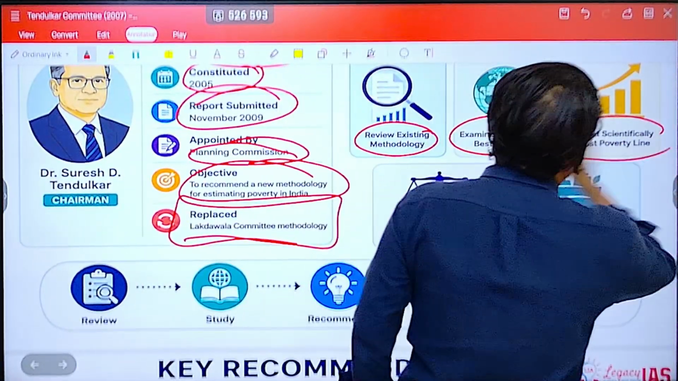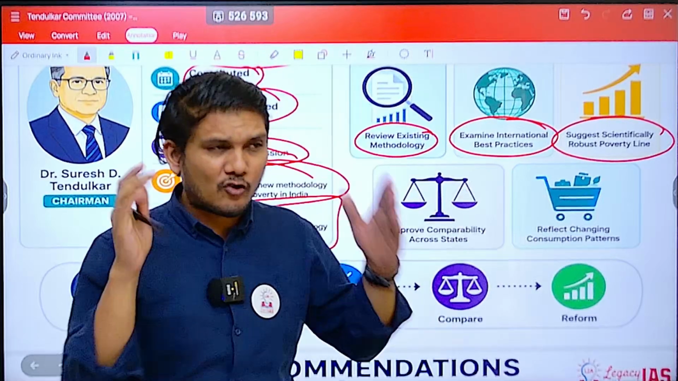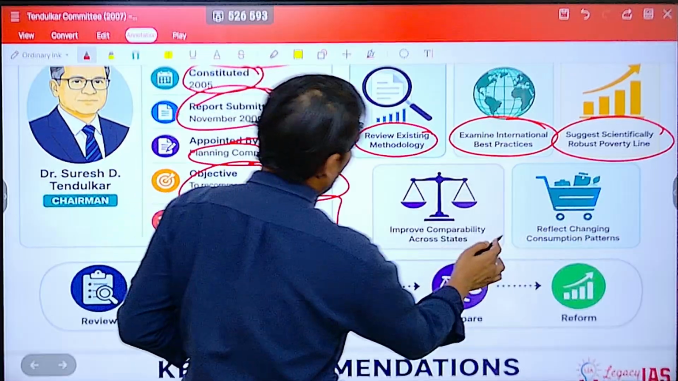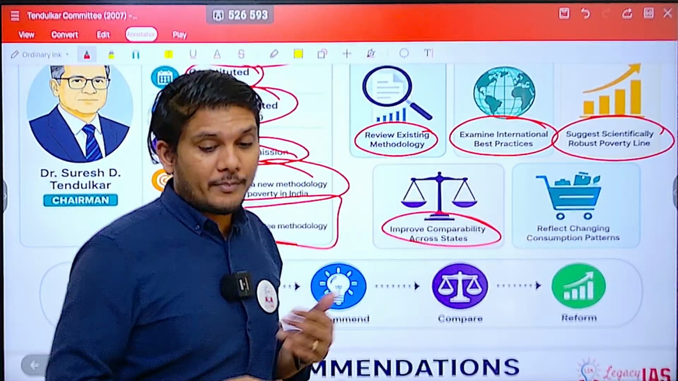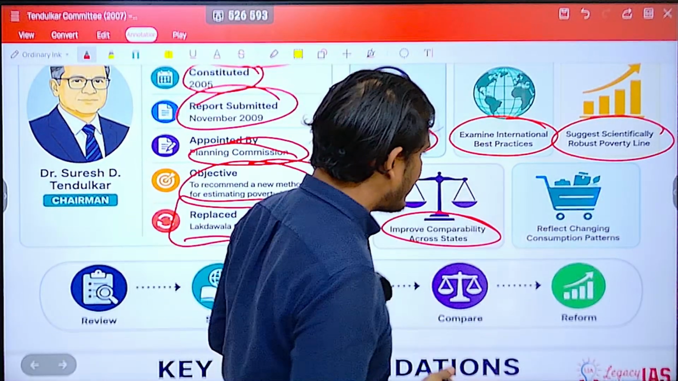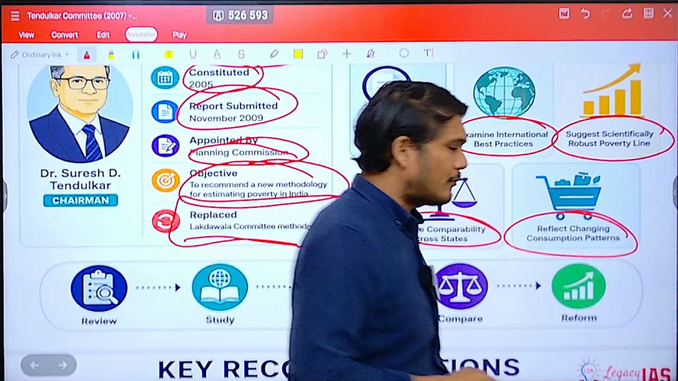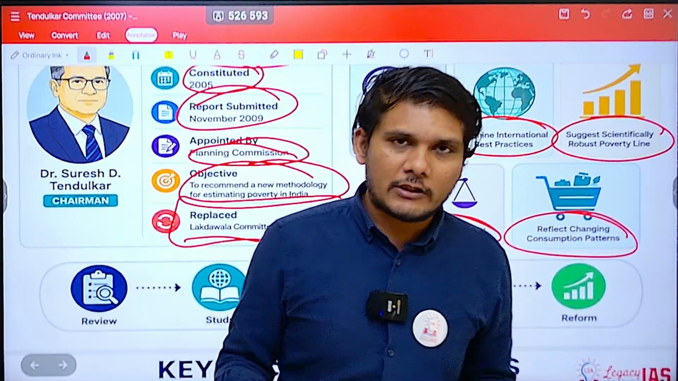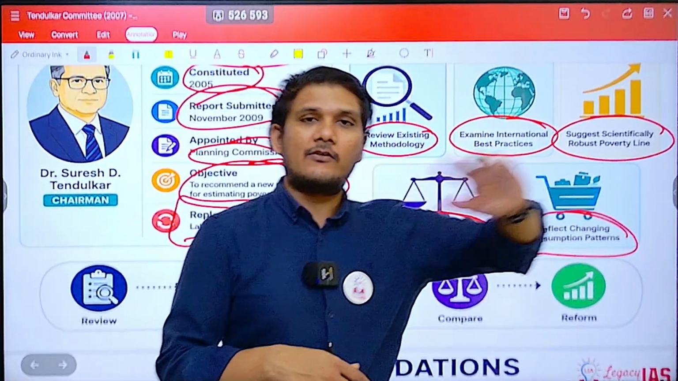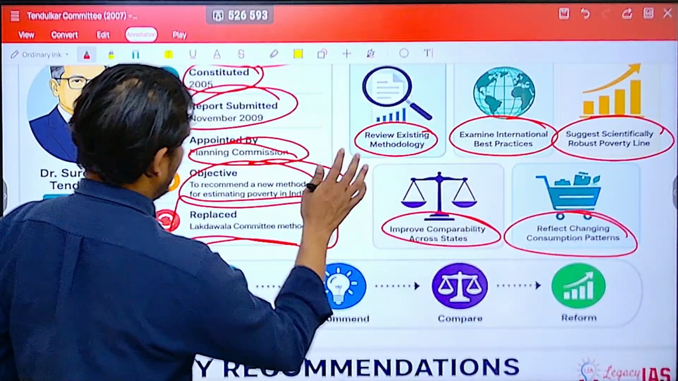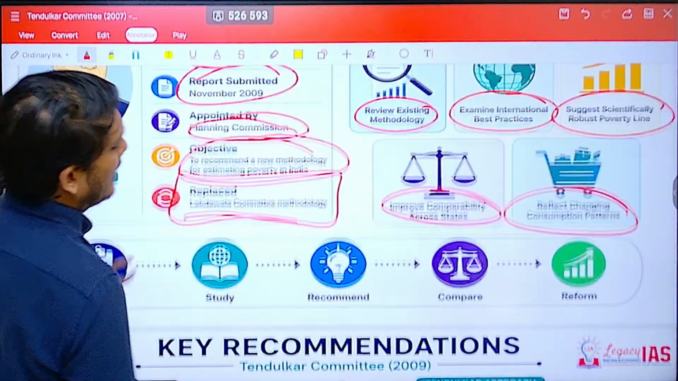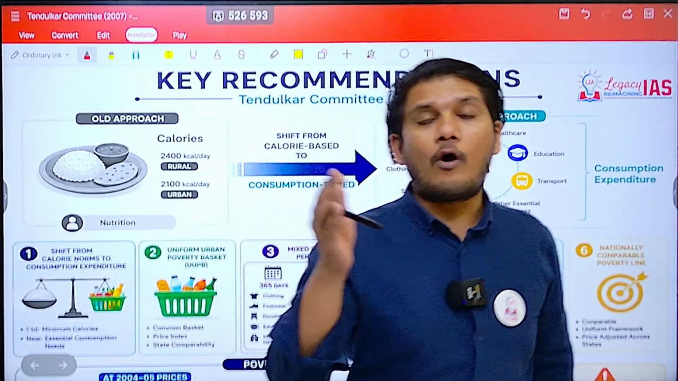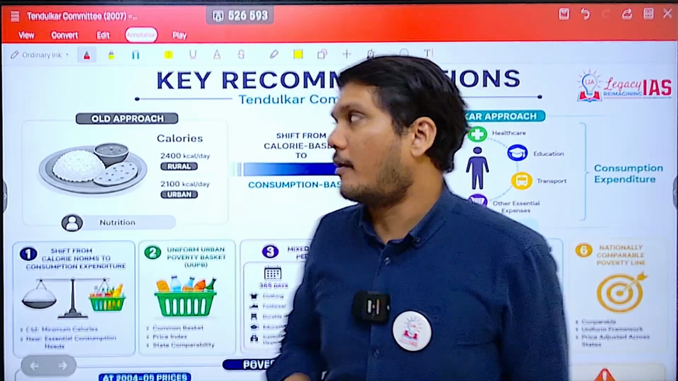Suggest a scientifically robust poverty line. It should be scientific. It should have some rationale behind it. It should not be random. Then improve comparability across states. It should be easily possible to compare across the states and reflect the changing consumption patterns. The consumption basket changes, something is added, something is removed. So that changing consumption pattern should be reflected over here. So having said that, let us now see what were the recommendations that this committee gave.